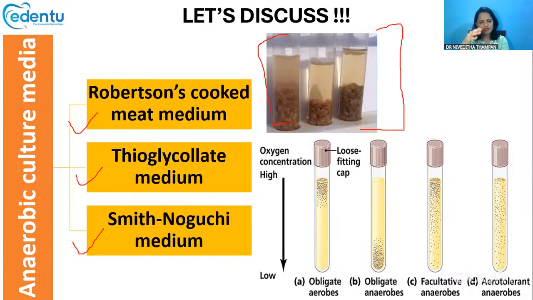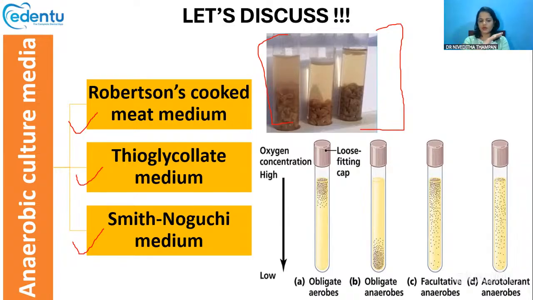Because of the presence of thioglycolic acid and all the other components, in this thioglycolate medium the oxygen concentration will be highest at the top and lowest at the bottom.